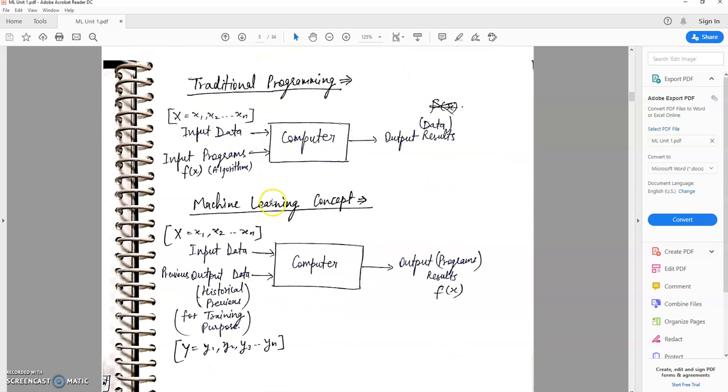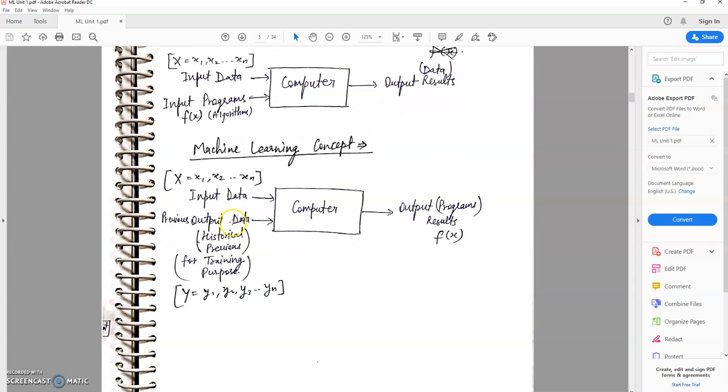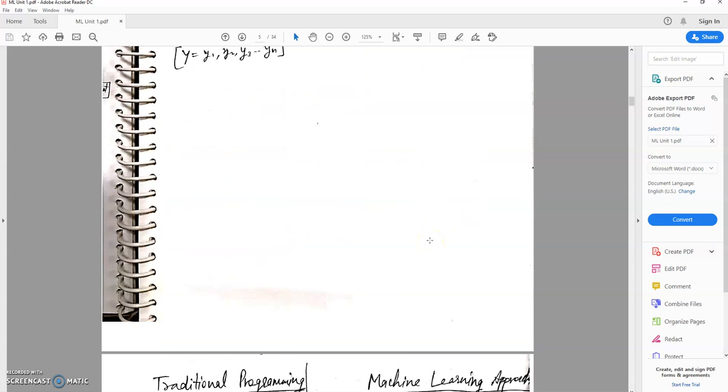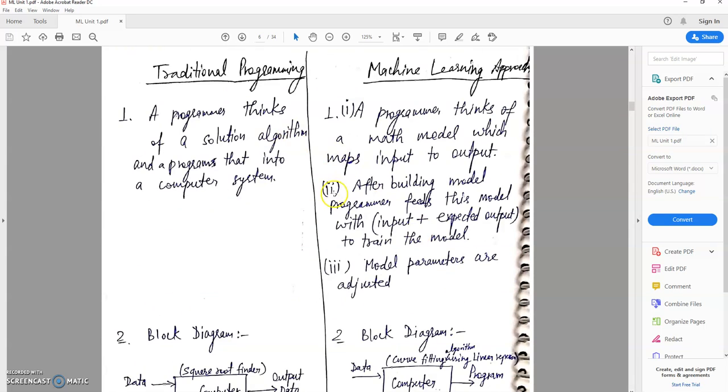This is the difference between traditional programming structure and machine learning structure. In traditional programming, we provide input data to the algorithms and we get the output data. But now the scenario has changed. Now we provide input data and previous data to the computer system and we get the trained models or programs. So this is the difference between traditional programming and machine learning approach.